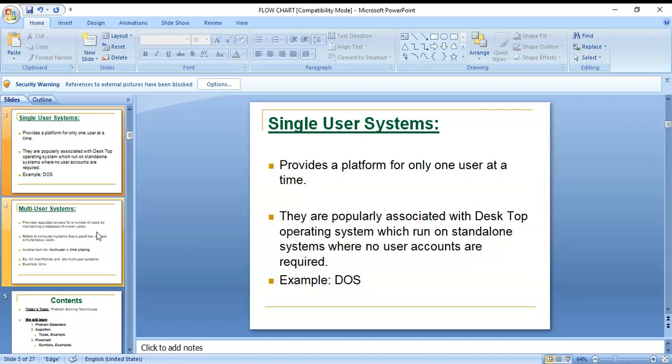Next, in a single user system only one computer can work with one single user. One single user can operate only one system that is platform independent, that doesn't depend on any other system. Single user means only one user can work with the desktop operating system, which runs on a standalone system where no user accounts are required. Directly you can install it and work with that system only.